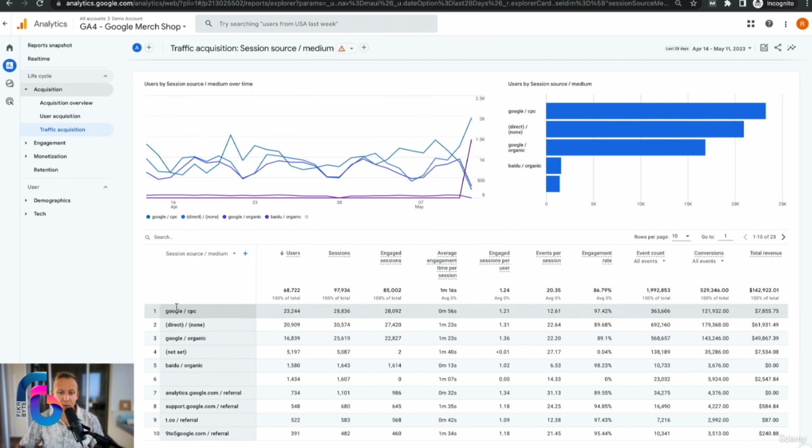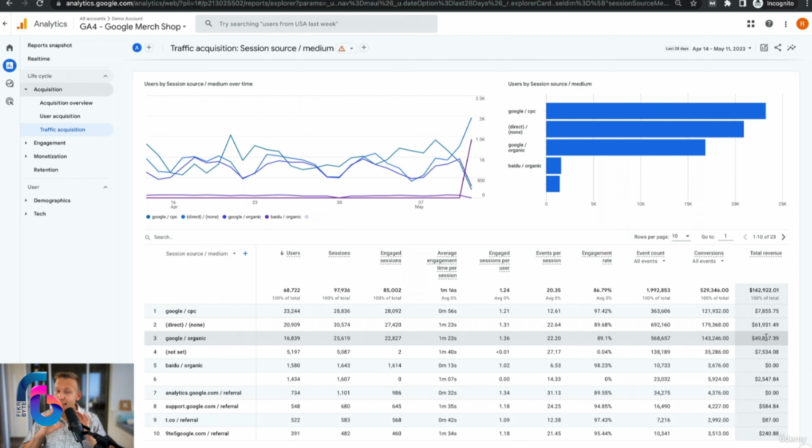So the first thing I'm going to look at is that we get the most users coming from Google advertising. The question is, how much money is that making us? Well, in 28 days it's making us $7.8 thousand. Now this is where it gets interesting. Compare that to organic Google users. They're making almost $50,000.